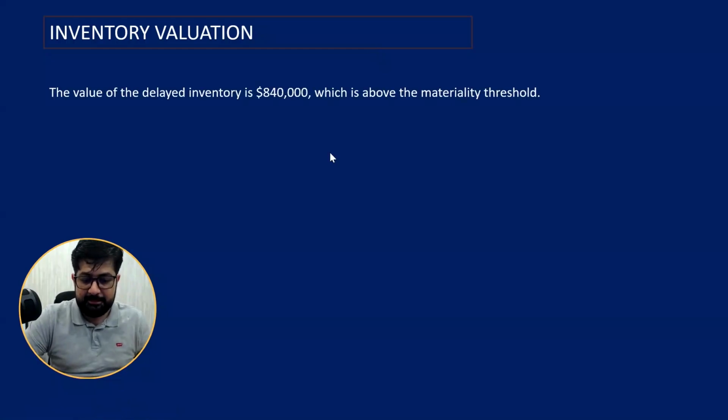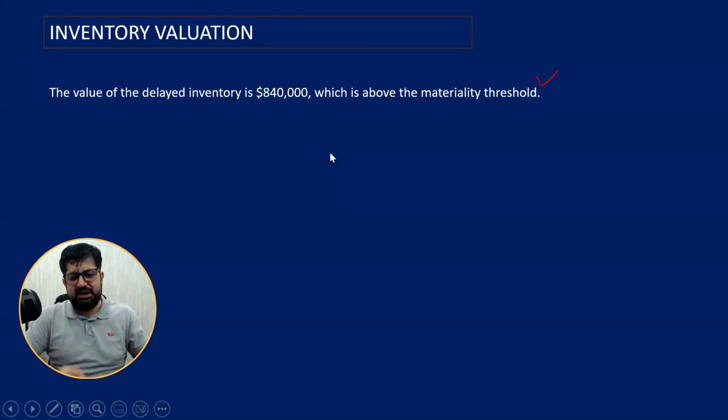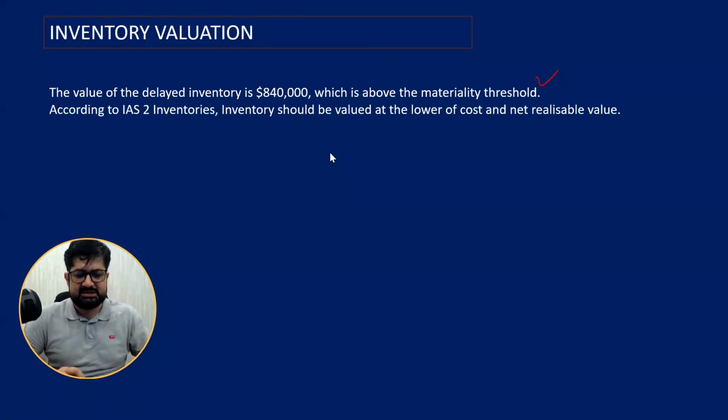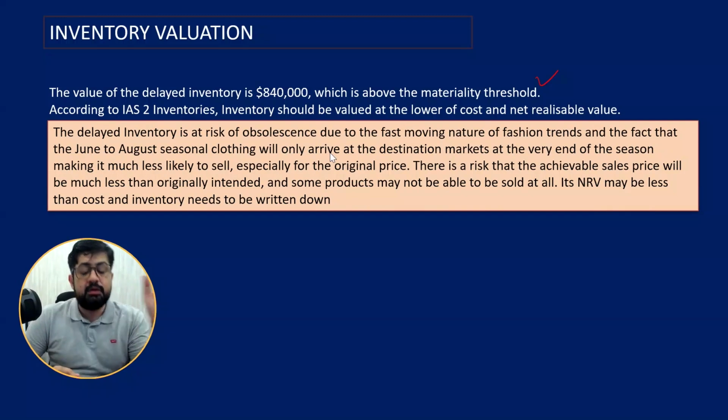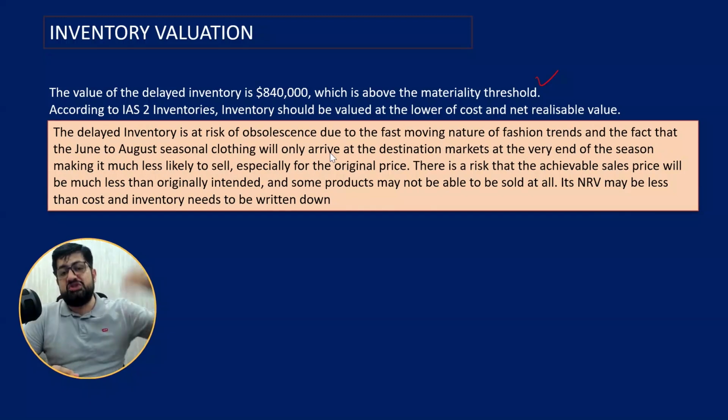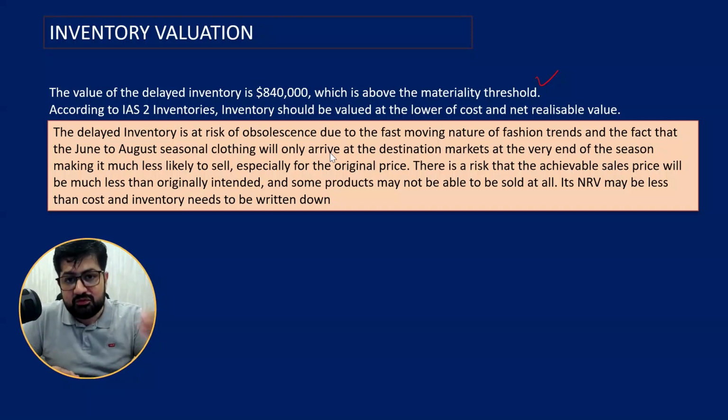Yes, materiality, M. Above the materiality threshold, so it is material, M. The next is what IAS 2 says: inventory should be held at the lower of cost and NRV. Then applying it to the scenario, justification, which I always say is one of the most important parts to get maximum